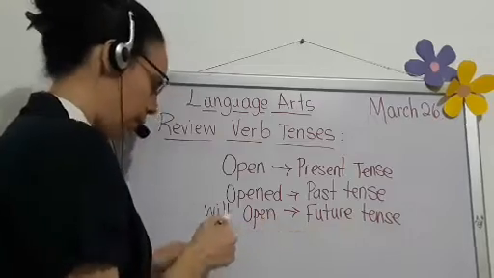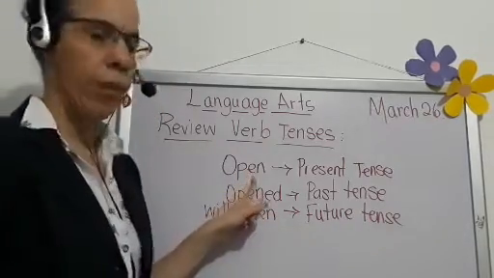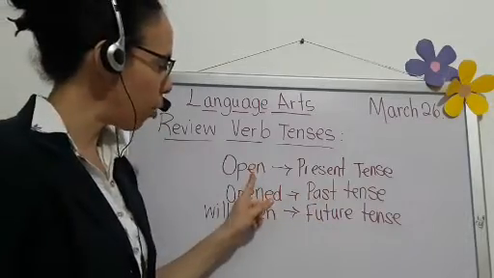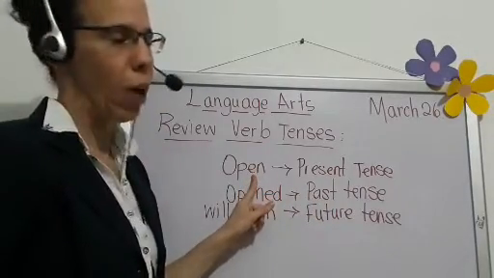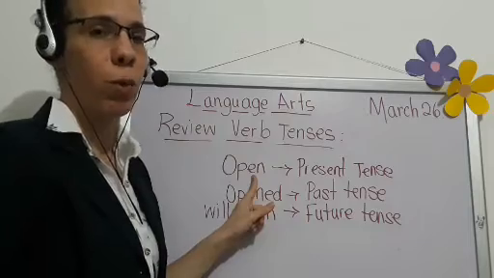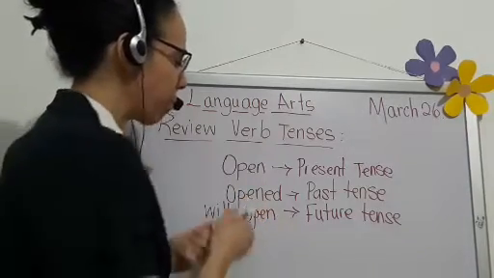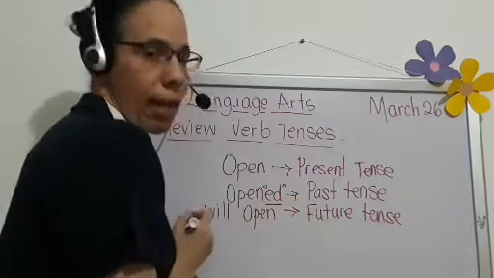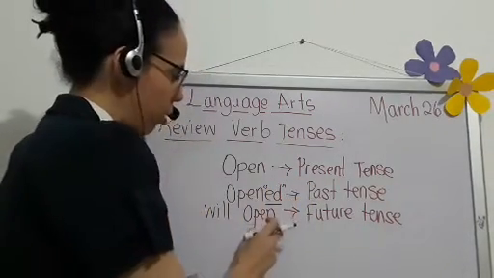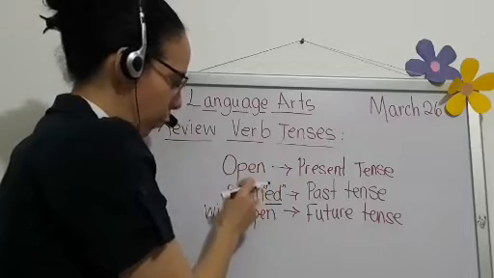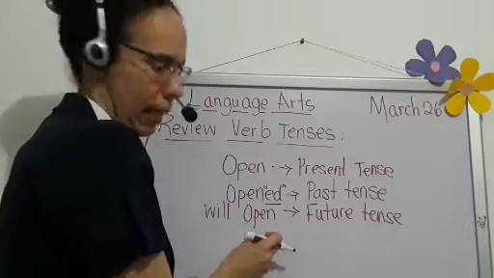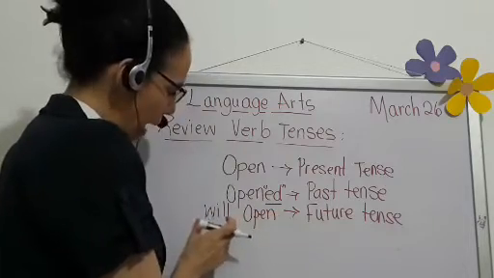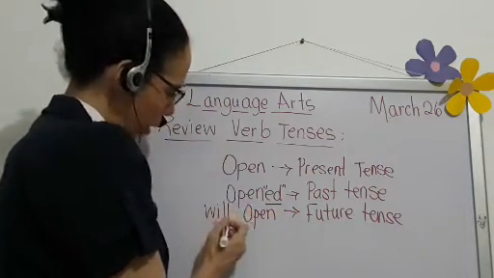So let's repeat this. If we have a verb that is in present and we want to take it to the past, we just take the main verb and, for most of the verbs that we use, not all of them, just add ed to the verb, and we will have the past tense of the verb. If we want to take it from the present or from the past to the future, easily add before the main verb the helping verb will.